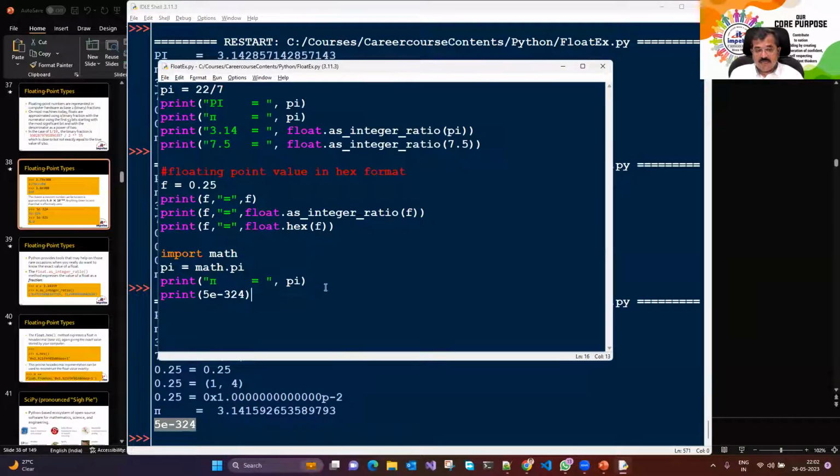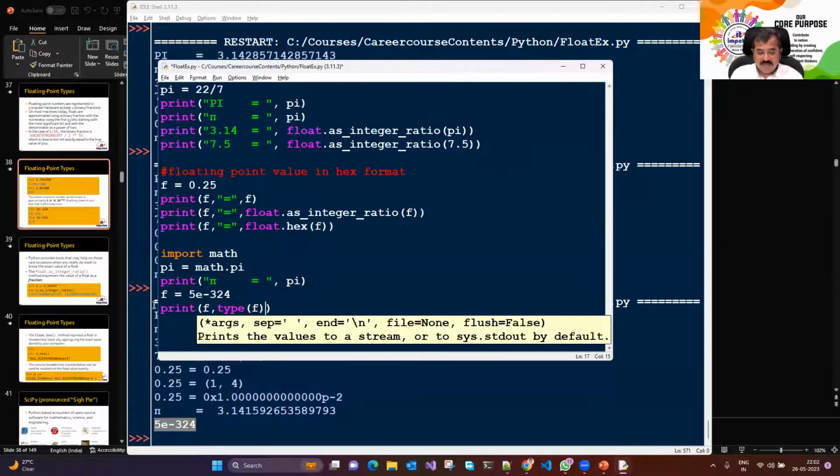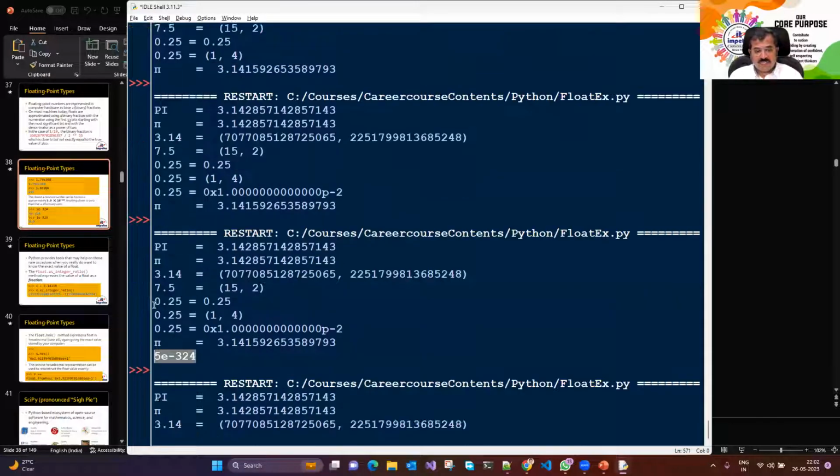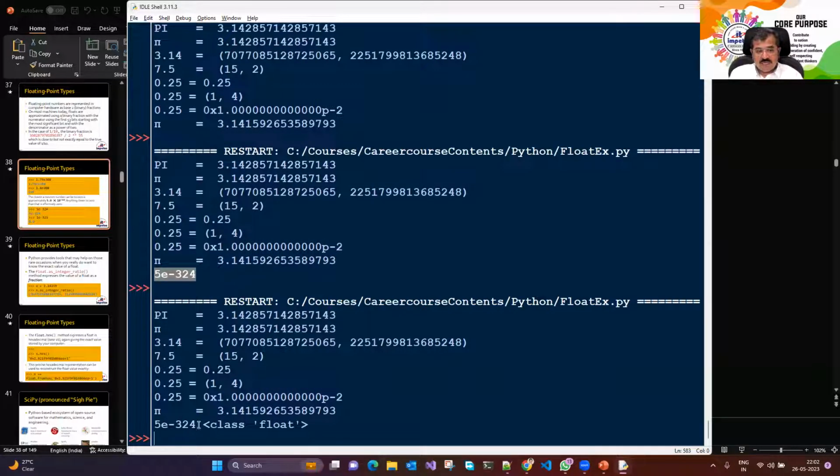Oh, can I assign it to the variable? Can I say f is equal to 5e minus 34? And then if I want to display value of f, and I also check for the type of f, क्या है दोनों check करते हैं. If I run this particular code, कहता है float है 5e something something.